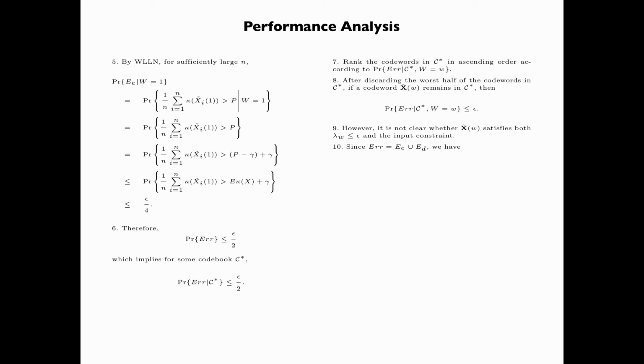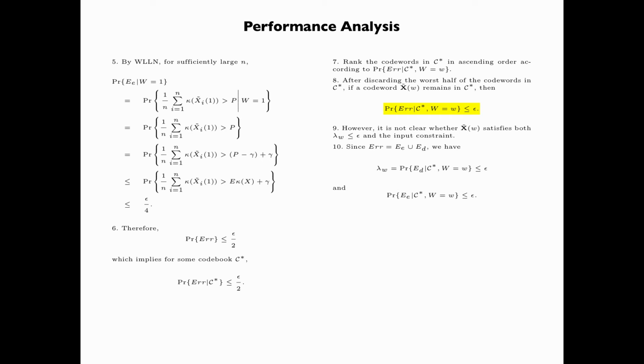Since the error event is equal to the union of the events E_E and E_D, and the conditional probability of the error event is less than or equal to epsilon, we have the conditional probability of the event E_D less than or equal to epsilon, where this conditional probability is in fact lambda_w.